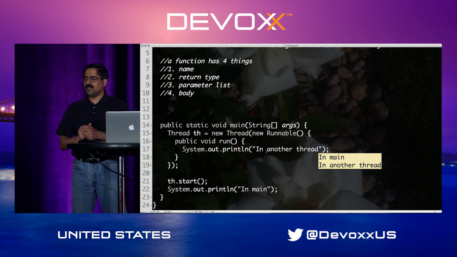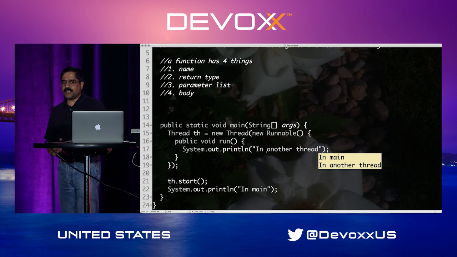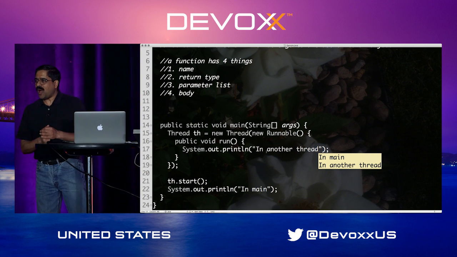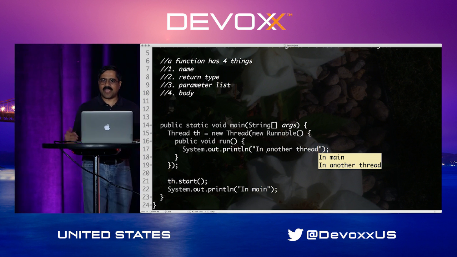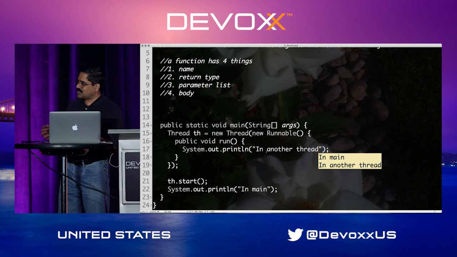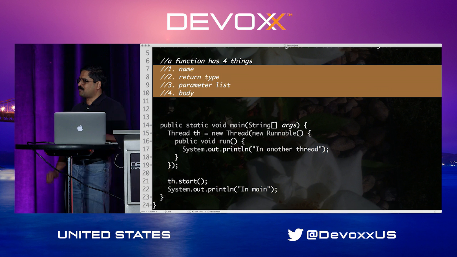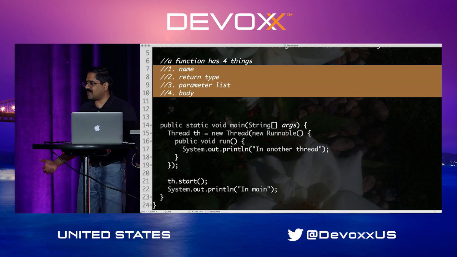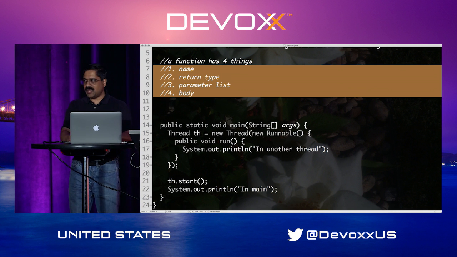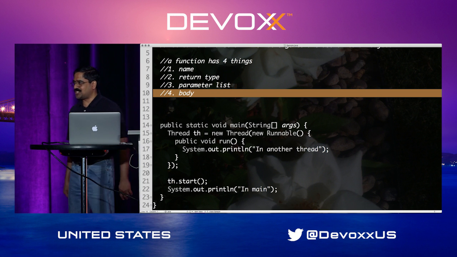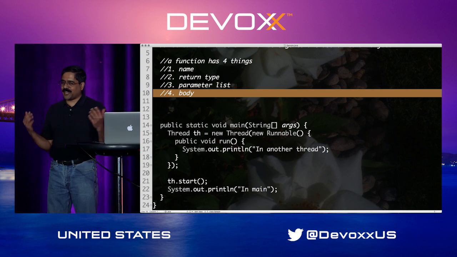But imagine you are boarding an airplane, and they tell you you can only take 2 items with you, and you cannot take more than 2 items. So what are the 2 items you're going to pick from here? Well, what do you think is the most important item here, the one you cannot board without? Obviously, that would be the body of the function. Without the body of the function, there's no point doing this.